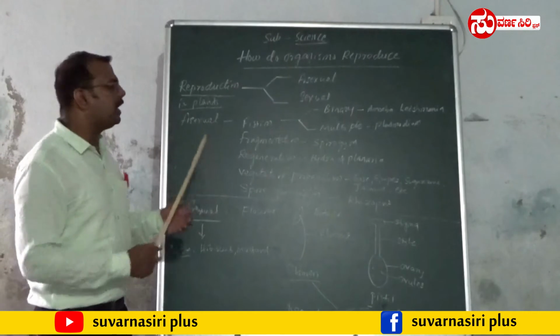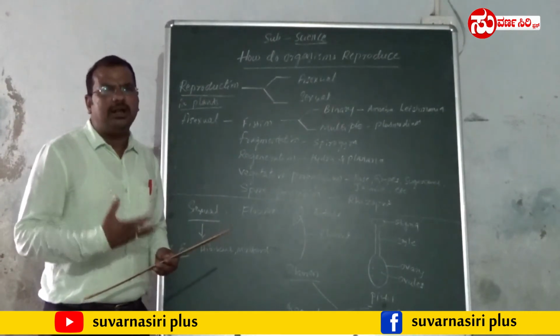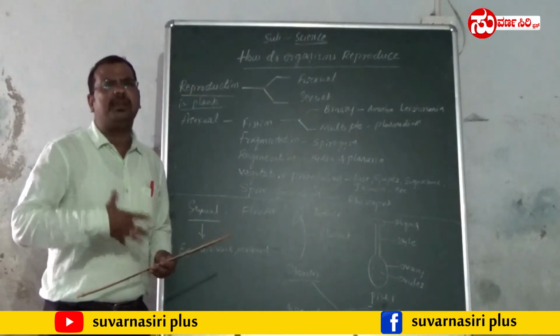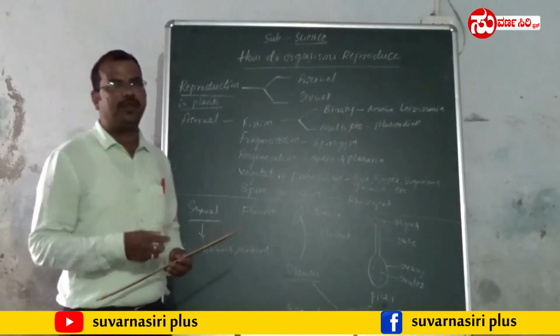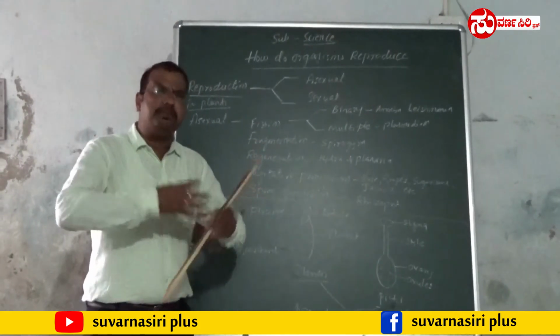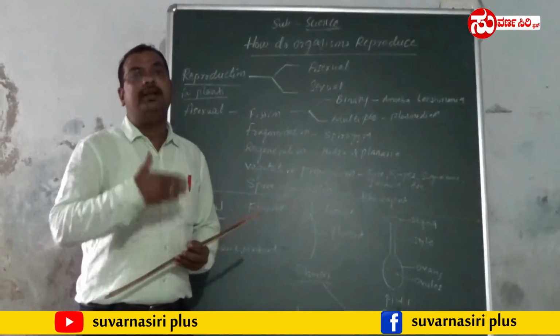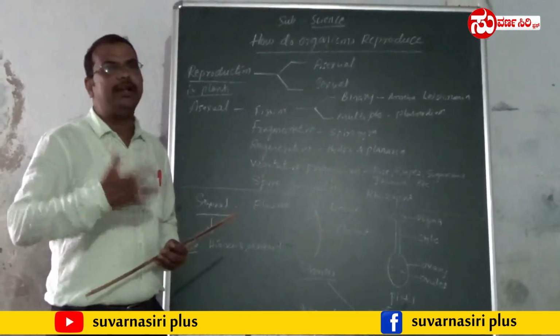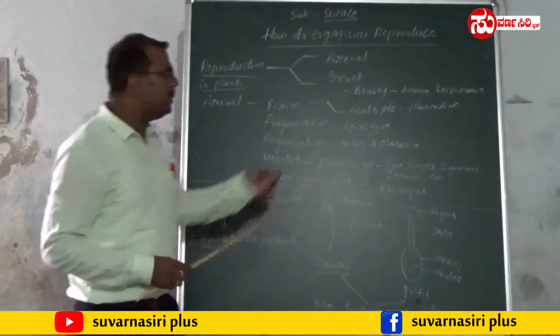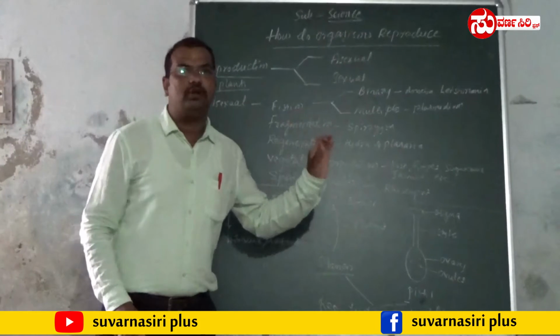The next one, fragmentation. Fragmentation means what? Here a single organism breaks up into a number of fragments. What is a fragment? Fragment means a small piece. A single organism breaks up into a number of fragments. Each fragment grows into a new individual. Such kind of reproduction is called what? Fragmentation. Example for fragmentation, Spirogyra.